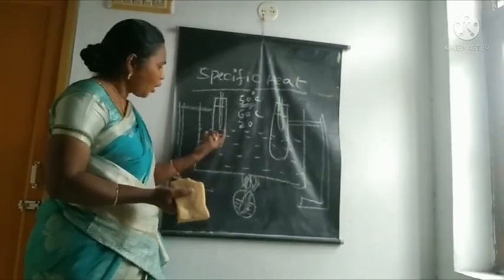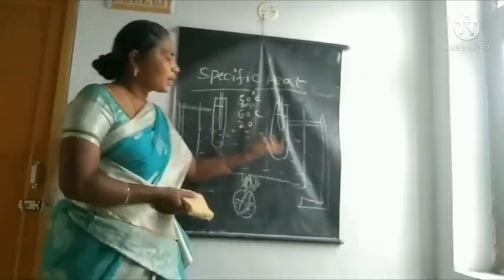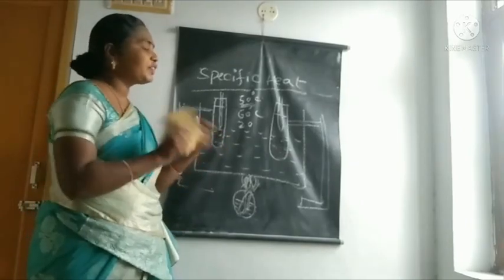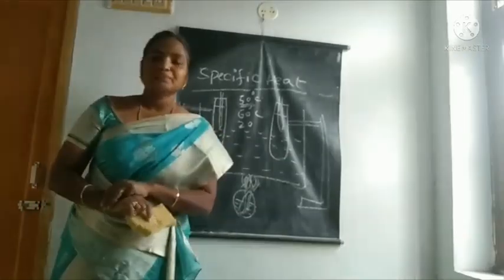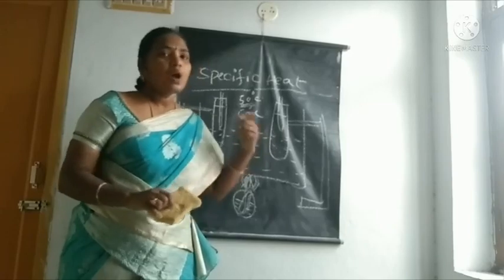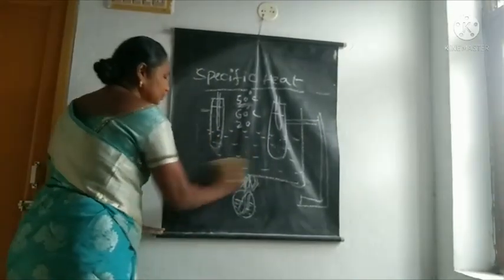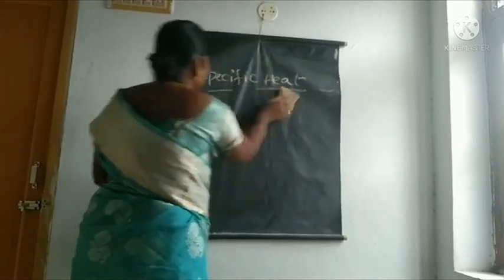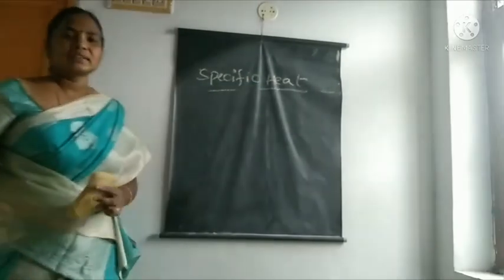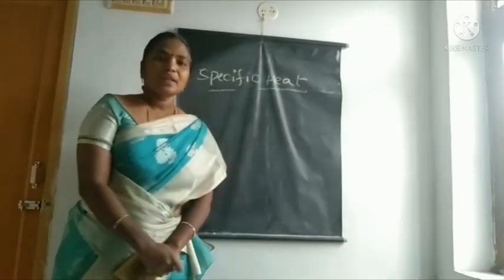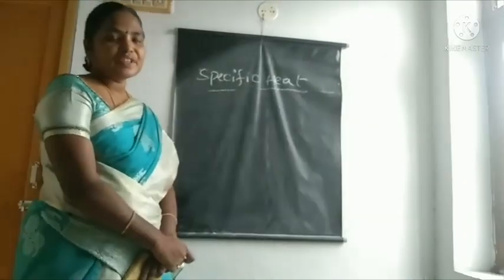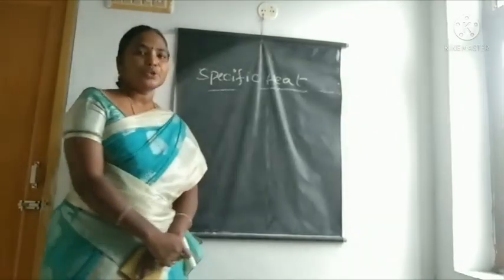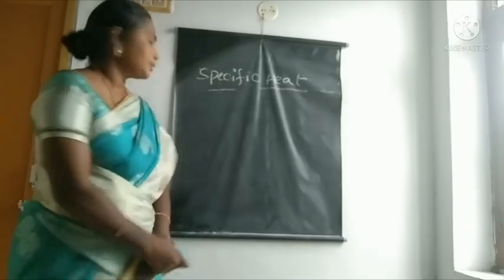Here oil has one type of specific heat, water has another type of specific heat. The specific heat value differs from one substance to another substance. Let us do the derivation for specific heat. To understand the derivation, you can do one small activity.